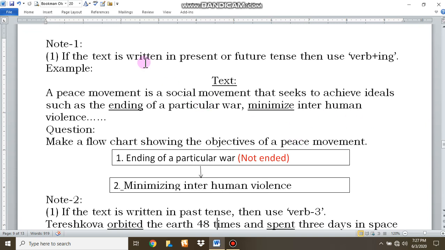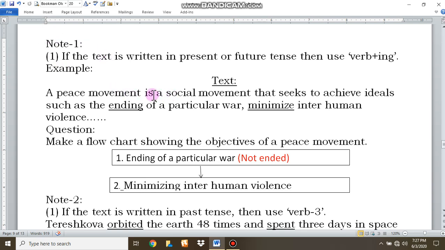Here is a tip for you. If the text is written in present or future tense, then use verb ing. For example, see here, peace movement is a social movement that seeks to achieve ideals such as the ending of a particular war, minimize interhuman violence. The question is, make a flowchart showing the objectives of a peace movement.